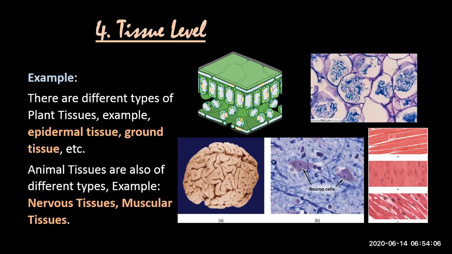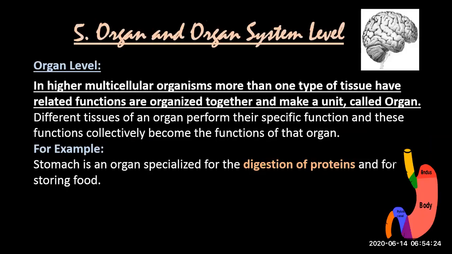So these are different examples of the tissue level of organization, right? This is how it happens. We move from subatomic and atomic level to molecular level to cell level to tissue level. Now let's see what the next level is. The next level is organ and organ system level. I can divide this into 2 levels: organ level and then organ system level. So first, let me teach you what the organ level is.